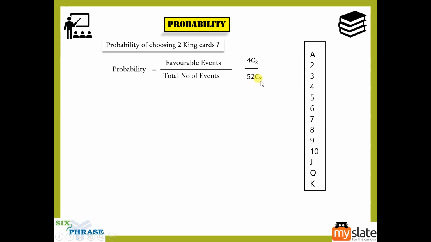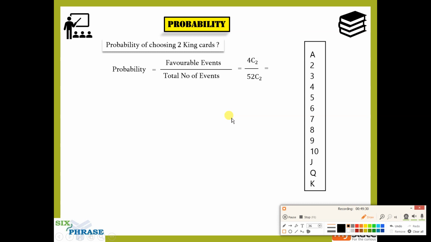In the previous example we did not have this problem because we were choosing only one card. Even there we used this combination formula, but it was just hidden. In the previous problem, do you remember we had to choose one black card, right?